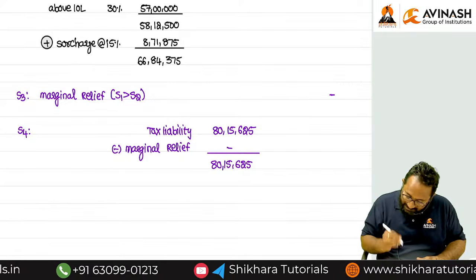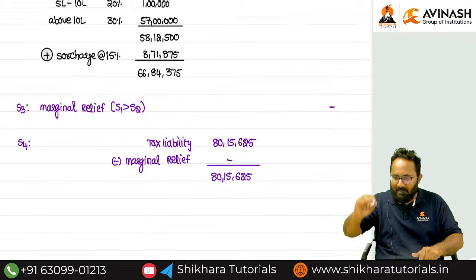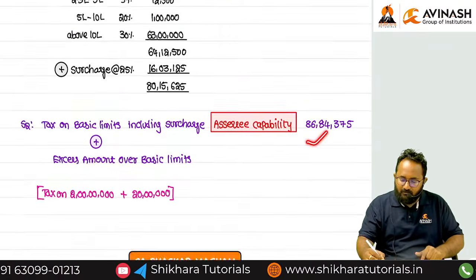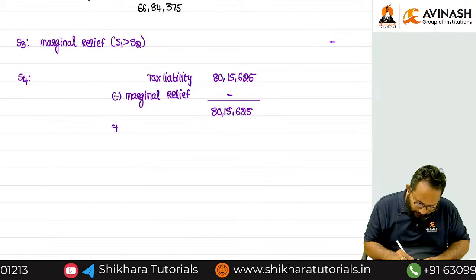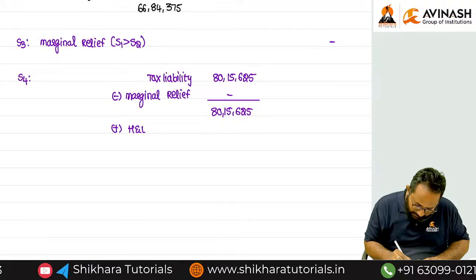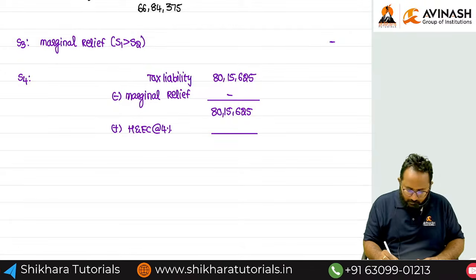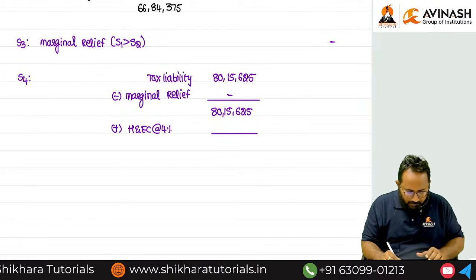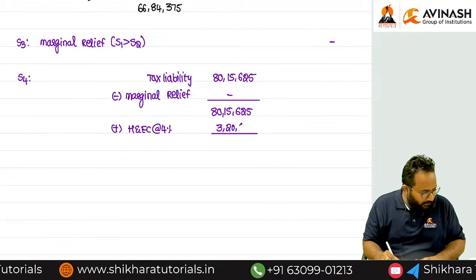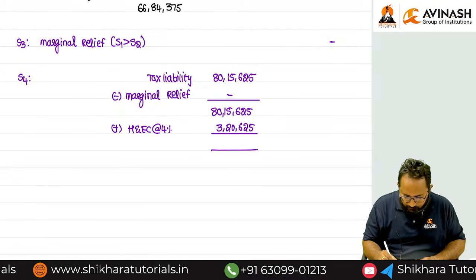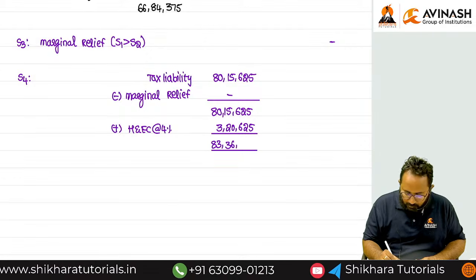15,625. But tell me, is he capable of paying this? Yes. His capability is nearly 86 lakh, but they are asking just how much, ma? 80 lakhs. That's why he can pay easily. But the last step in the tax computation, we have to add health and education cess at the rate of 4%. How much will it be? 3 lakh 20,625. Total 83 lakh 36,250.